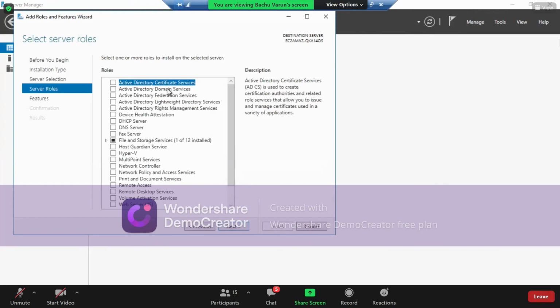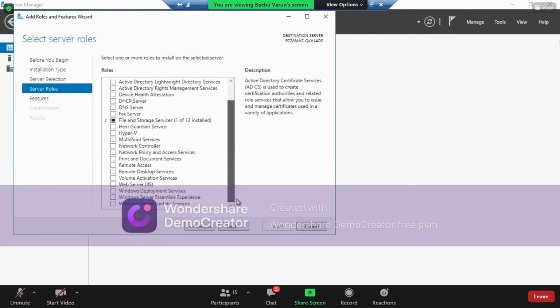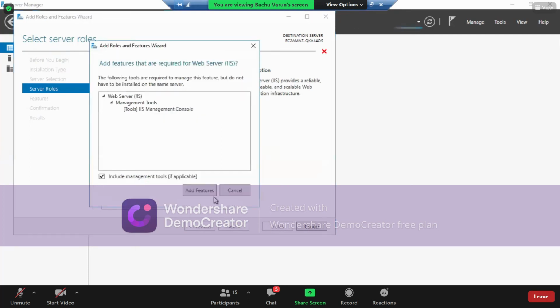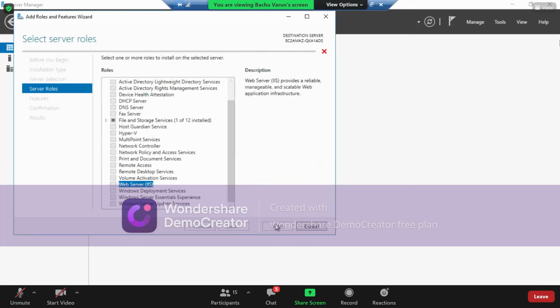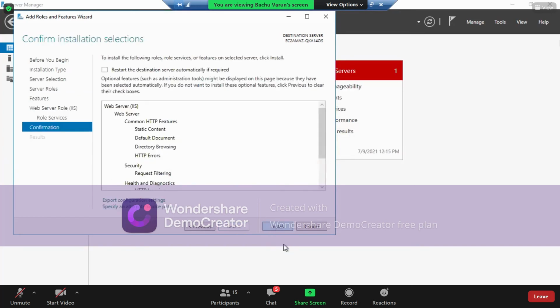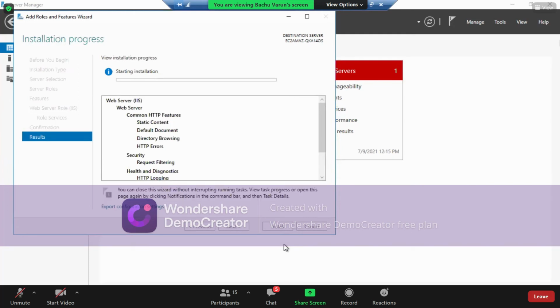Then here in this role, I have to select IIS web server. So I've selected web server, add feature, next, next, next, next, install. So I'm installing a basic default web server on this particular machine.